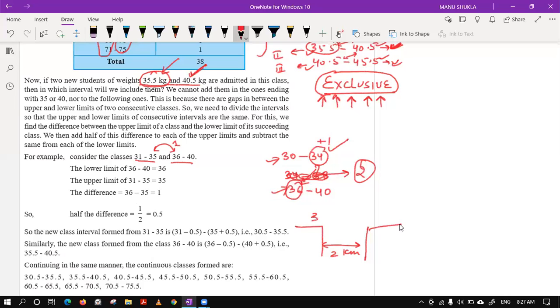Here we have 34 at the end. Here we have 36 at the starting. They both have to meet. If you move only 0.5, 34.5, and if this moves 35.5, still they will not meet because the values are not the same. Yes, beta. Now to the first group completely: we add in the upper limits and we subtract in the lower limits.